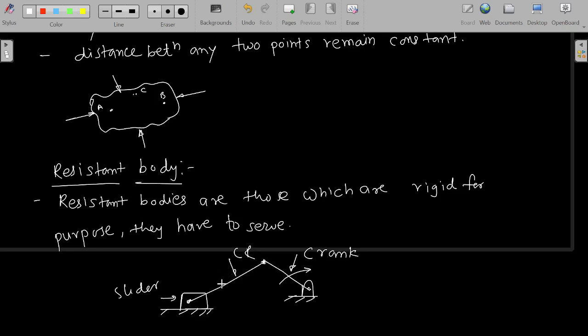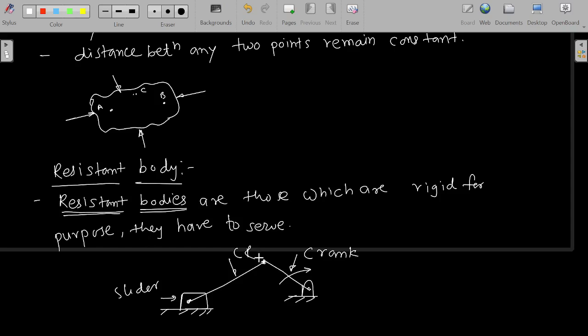Due to this force, there will be a deflection or deformation of each link, which is negligible. So, for the purpose they are being made, deformation takes place, but still those are doing the work. They don't fail. The desired work is being done. That's why they are known as resistant bodies. They resist the deformation.